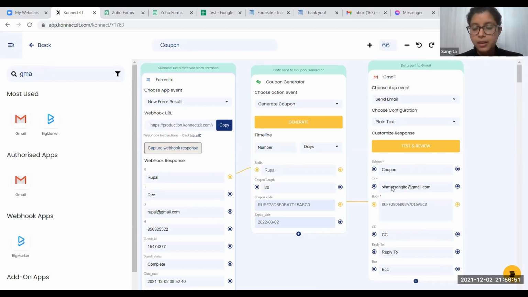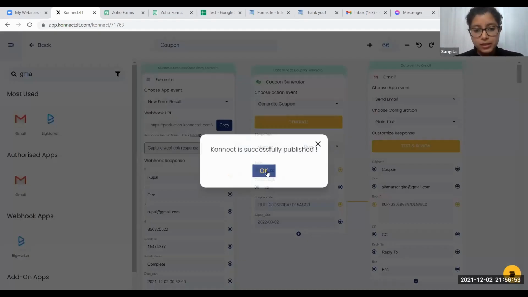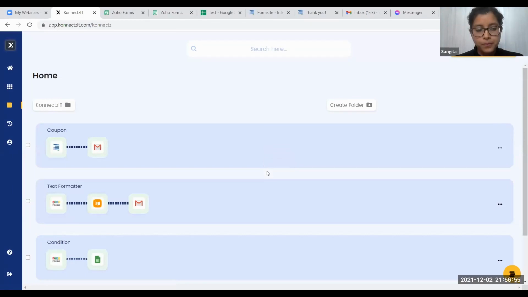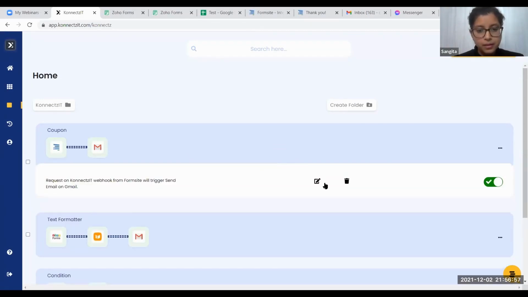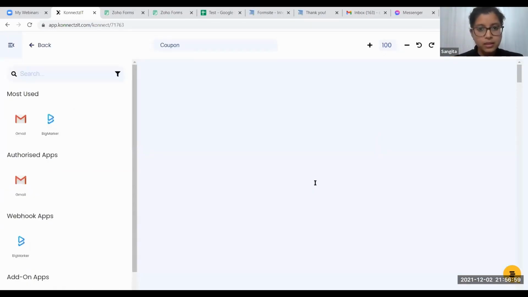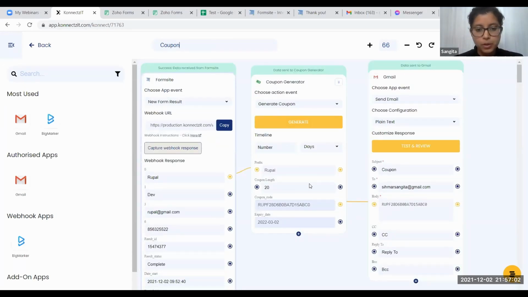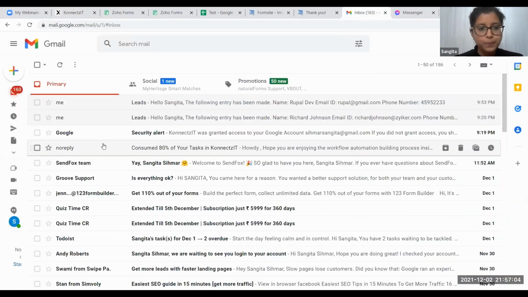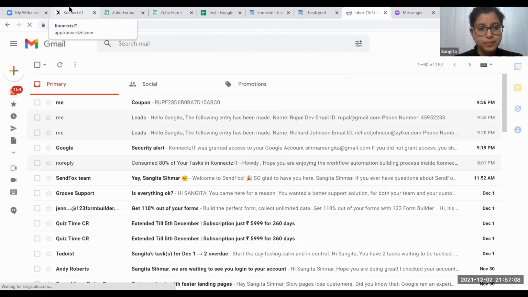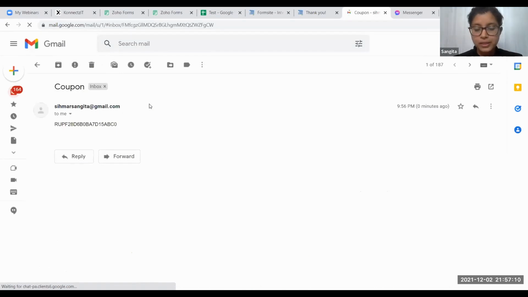So it has been sent to Gmail. I can publish my connect now. So this was my connect. It is supposed to send this particular coupon to the Gmail now. So as you can see, the coupon has come.